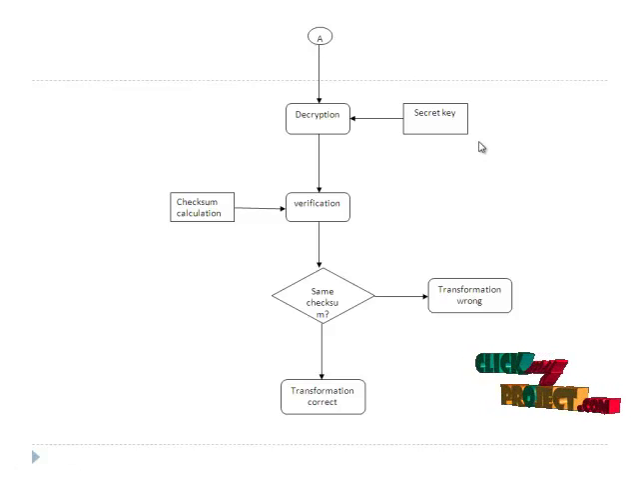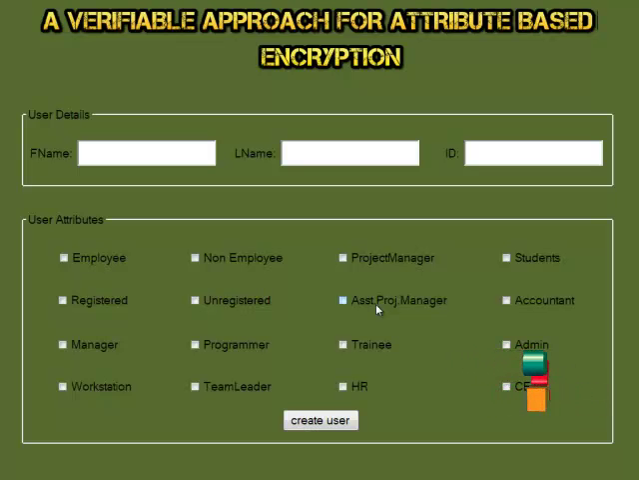Then the verification process. For the verification process, the user produces a new checksum for the file. The server will also give the file checksum. So if both the checksums are the same, the transformation performed by the proxy server is true. Otherwise the transformation is wrong. Let us see the project demo.